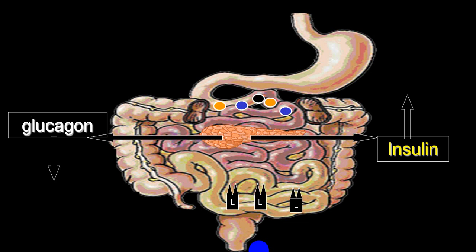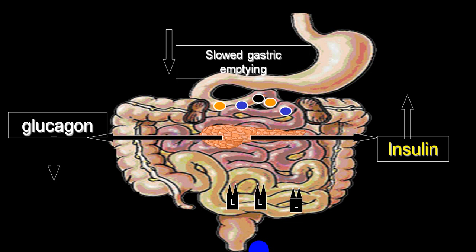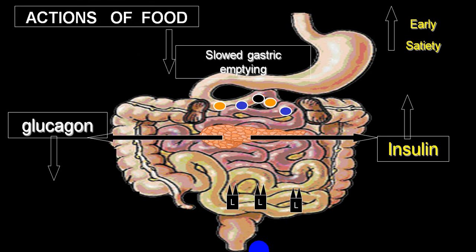While glucagon will be reduced, hence the opposite action of insulin will be reduced and the glucose level will not be elevated. It also acts on the stomach, slows down gastric emptying, hence the absorption of glucose is reduced. Also, it stimulates the satiety center and the patient's appetite is satisfied. Intake of food is reduced, which helps in reduction of appetite and body weight. So this is the entire action of what we call GLP-1.